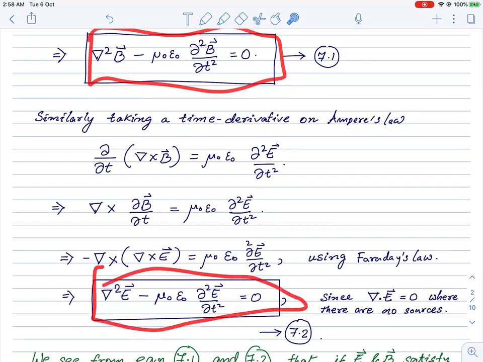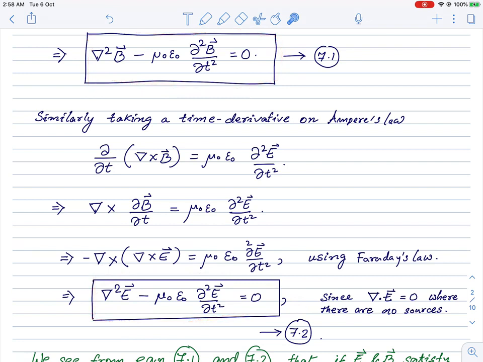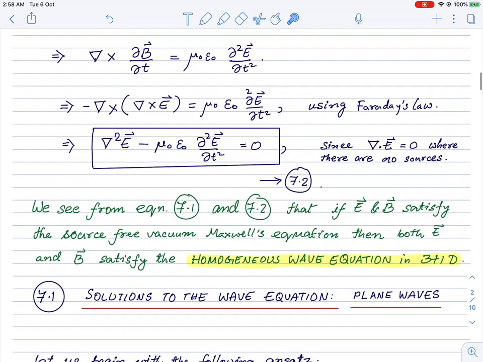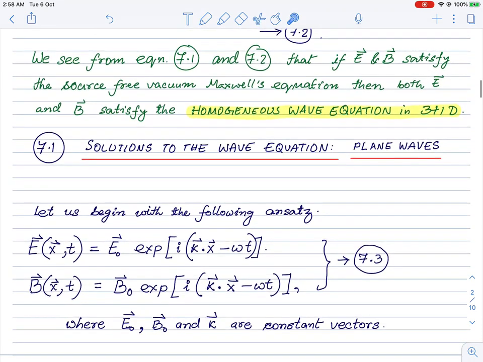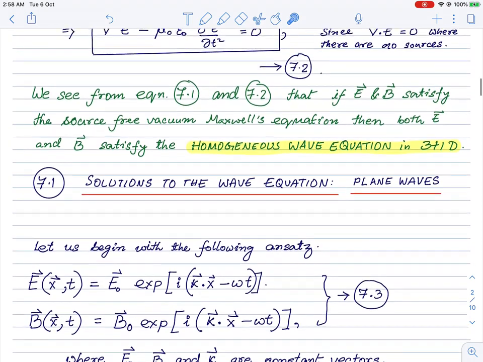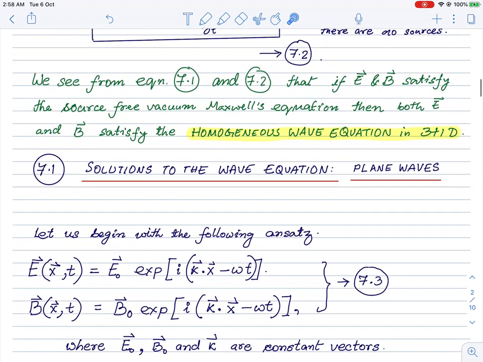Now we have to take these two wave equations and try to write down solutions of them. If we write down solutions of these wave equations, then what we'll get are the so-called electromagnetic waves. Particularly in this lecture today, we are going to focus on electromagnetic plane waves, and I'll explain what I mean by plane waves as we go along.